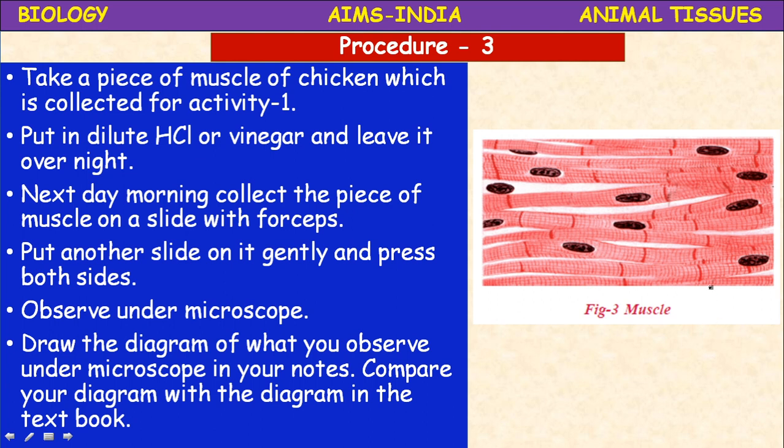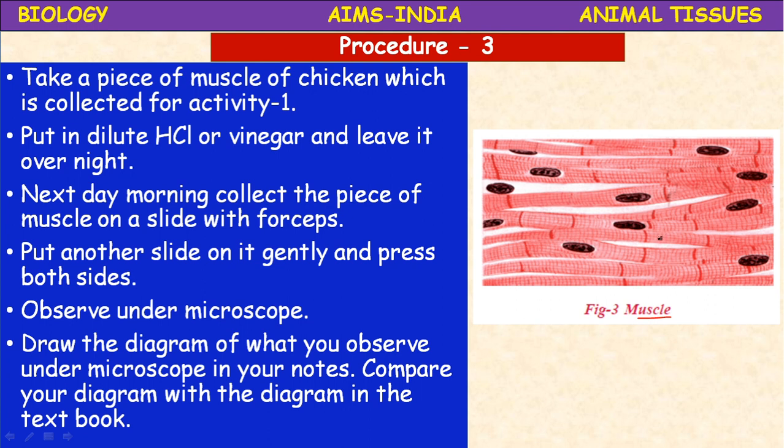So the same diagram is there in your textbook also. It is a muscle tissue. Now answer the questions. How are the cells arranged? The cells are arranged in a zigzag manner. Okay, in rows they are arranged.